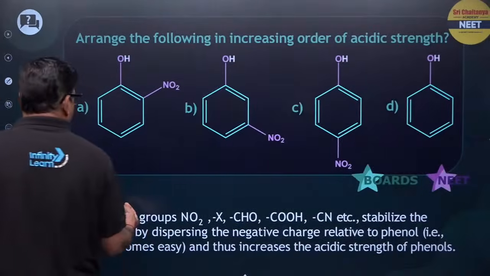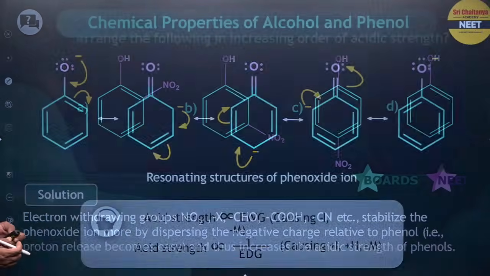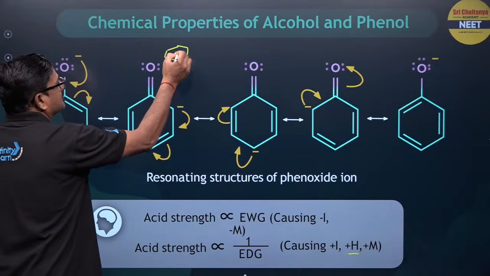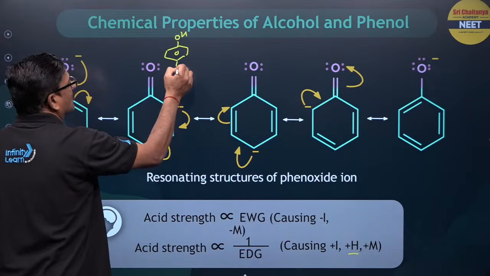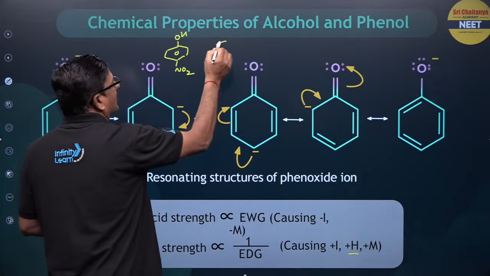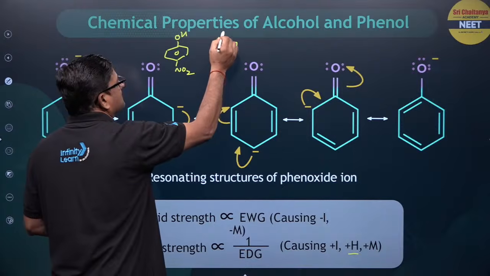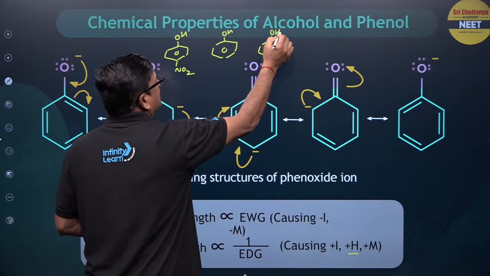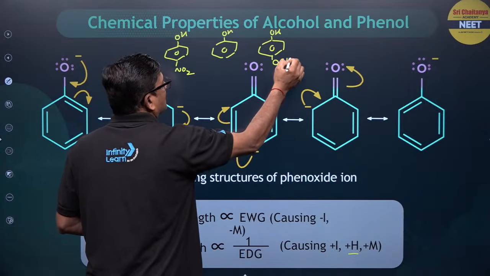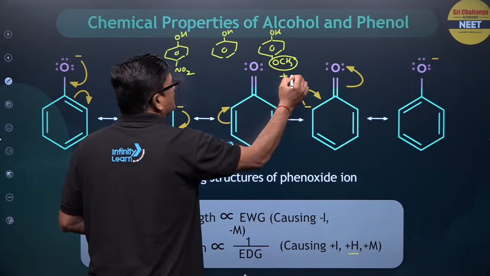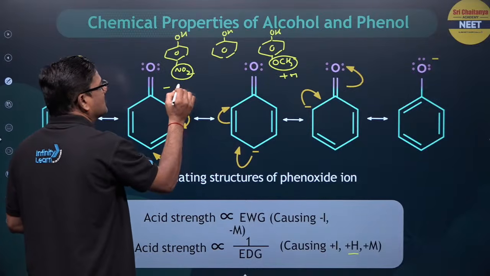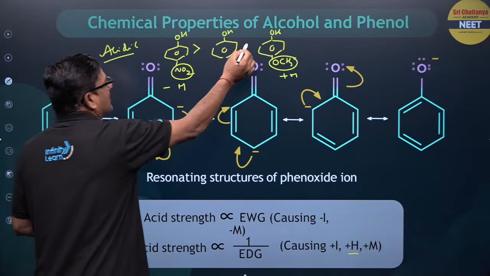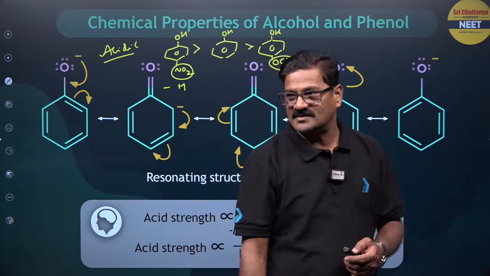Let us see some examples based on this. Here I want to say, the phenol with nitro group, and a phenol, and this is a phenol with OCH3 group. So this is a positive mesomeric effect, this is a negative mesomeric effect. You want to see the acidic strength is going to be like this, is going to be like this, right?